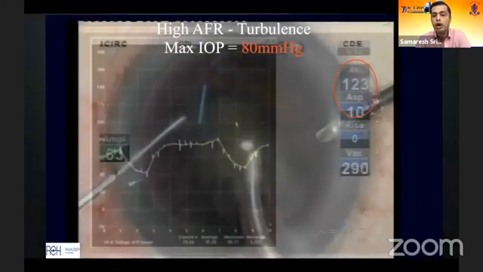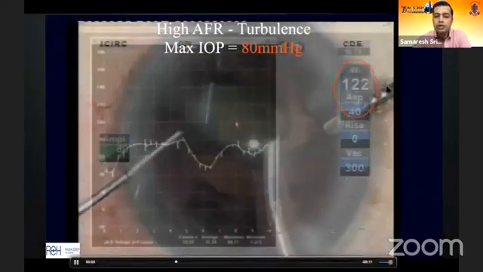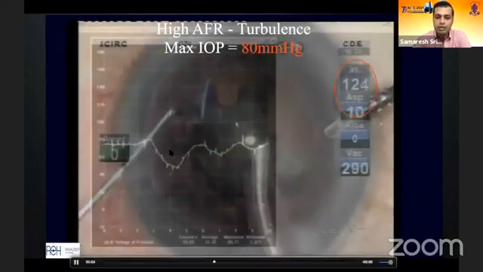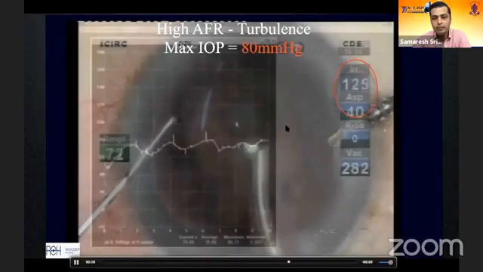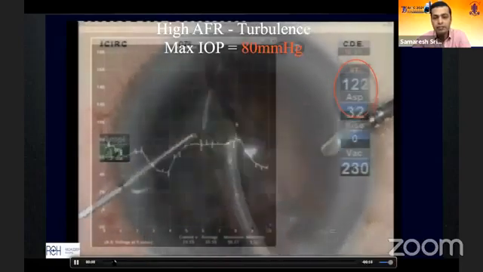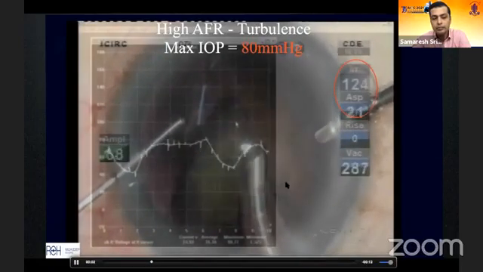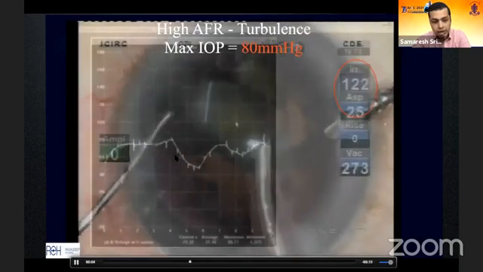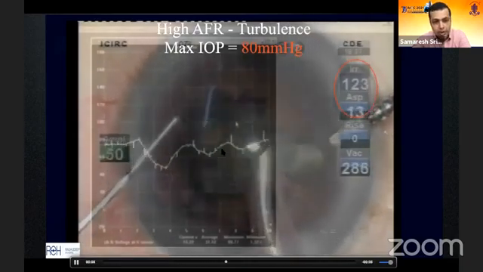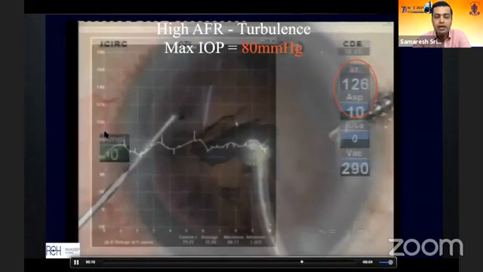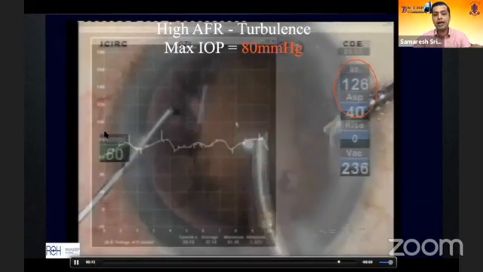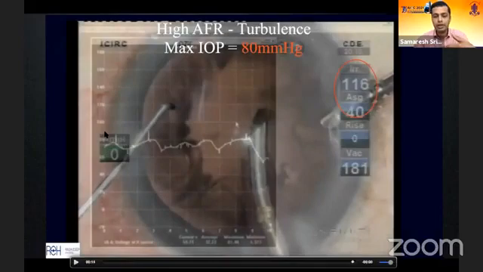So this is just to show you what we did. We actually put a transducer probe in the eye when we performed a surgery. Now this is the high parameter group. So notice the bottle height is 120, flow rate is set at 40, and the vacuum is set at 300. Now in real time, the machine is monitoring the IOP, and notice how the graph goes up and down and fluctuates anywhere between 60 and 110. And this is the onslaught the eye is facing. There's so much turbulence happening inside the anterior chamber while phaco is being performed.